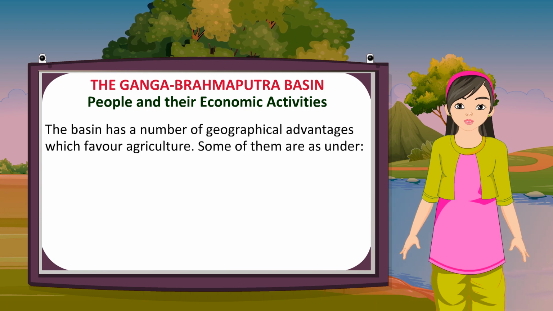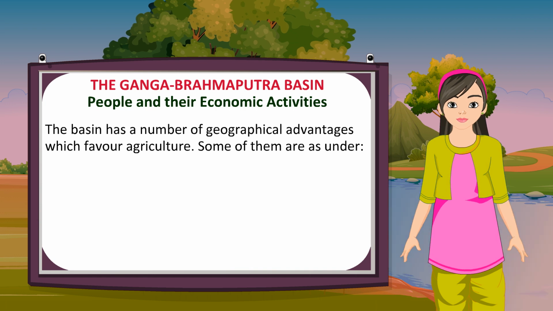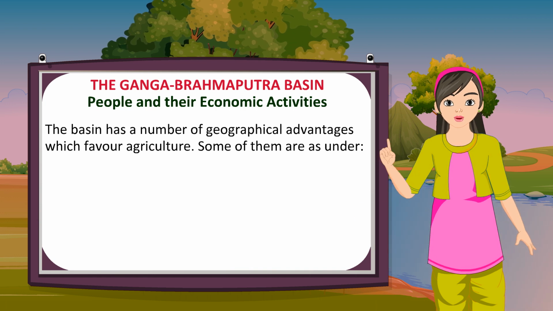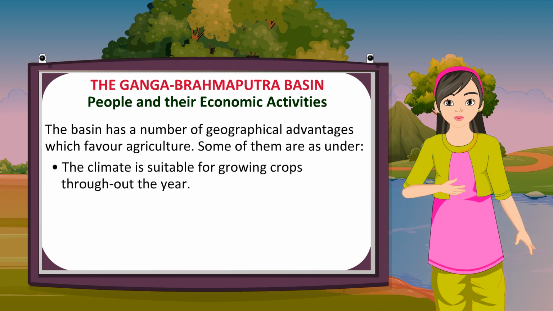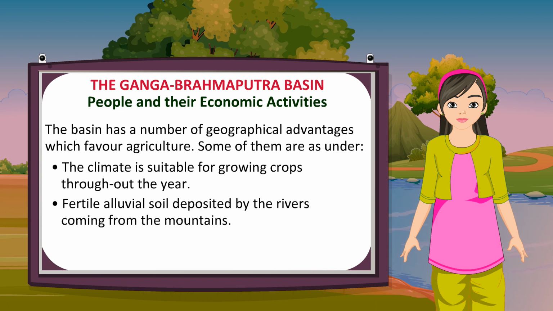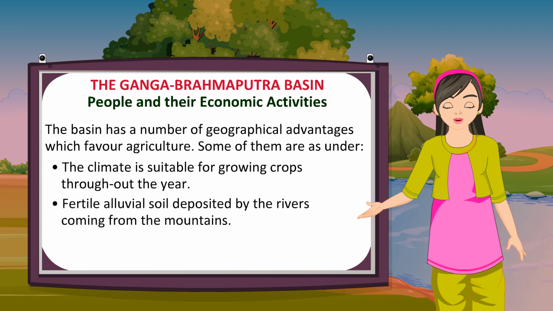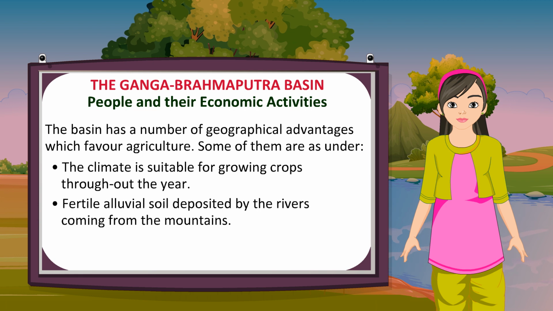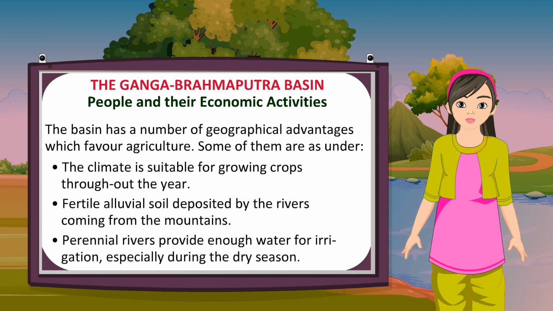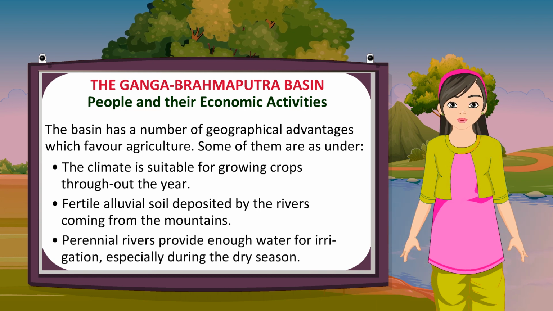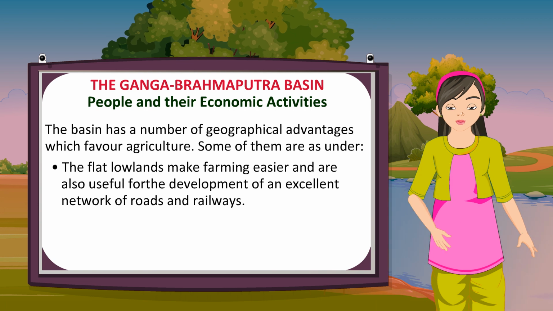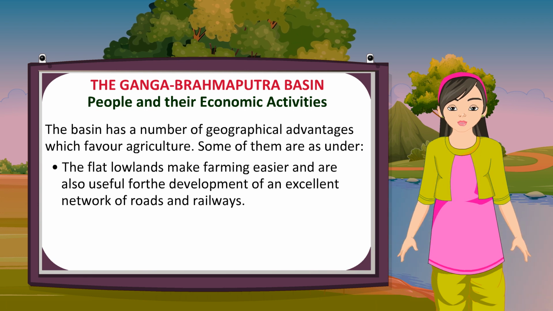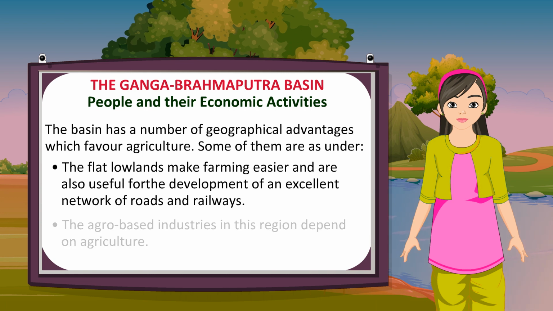The basin has a number of geographical advantages which favor agriculture. Some of them are as under. The climate is suitable for growing crops throughout the year. Fertile alluvial soil is deposited by the rivers coming from the mountains. Perennial rivers provide enough water for irrigation, especially during the dry season. The flat lowlands make farming easier and are also useful for development of an excellent network of roads and railways.